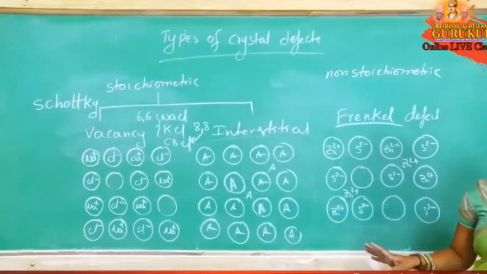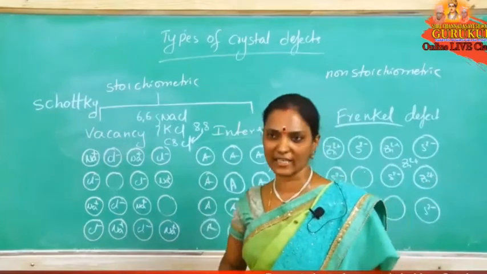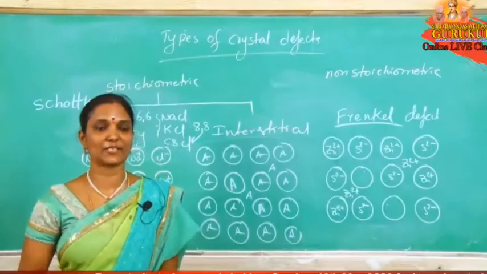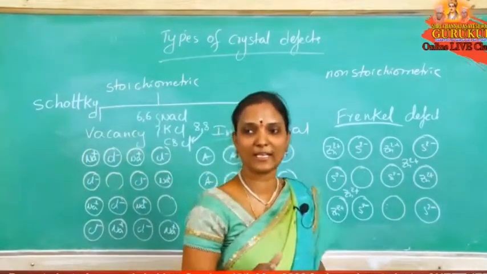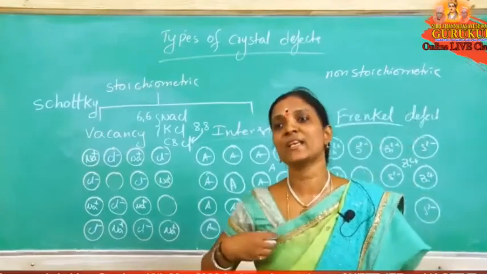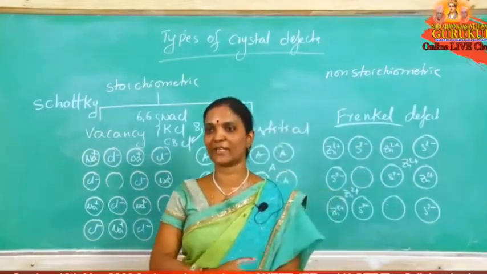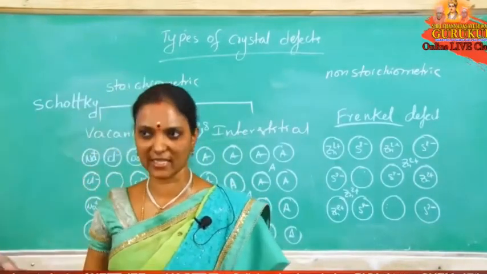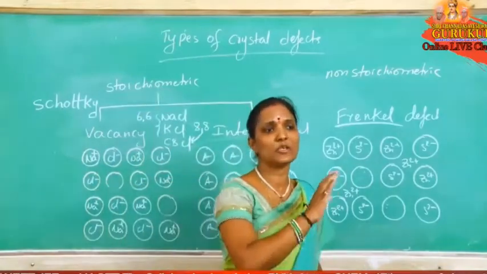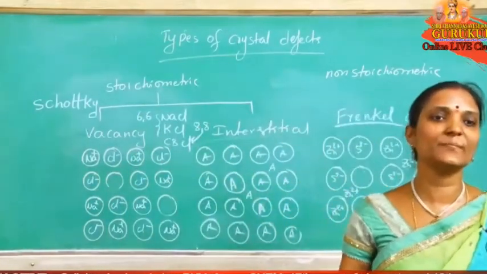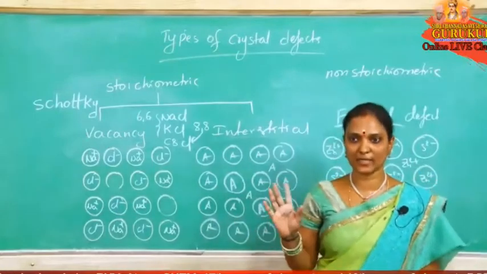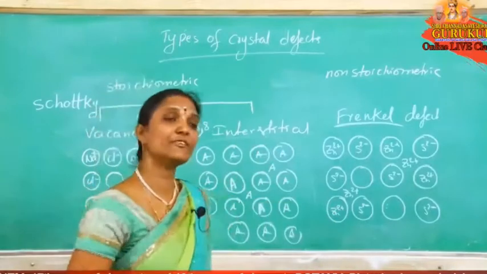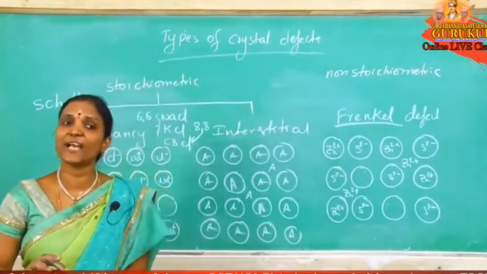Only two are very important defects, Schottky defect and Frenkel defect. Schottky means missing of an equal number of cations and anions. Frenkel means displacement of the cation: it leaves the original lattice site and occupies the interstitial voids. In Schottky defect, density decreases. But in Frenkel defect, density remains constant. And Schottky defect we can observe in compounds with equal sizes of cation and anion and high coordination number, 6, 6 or 8, 8.